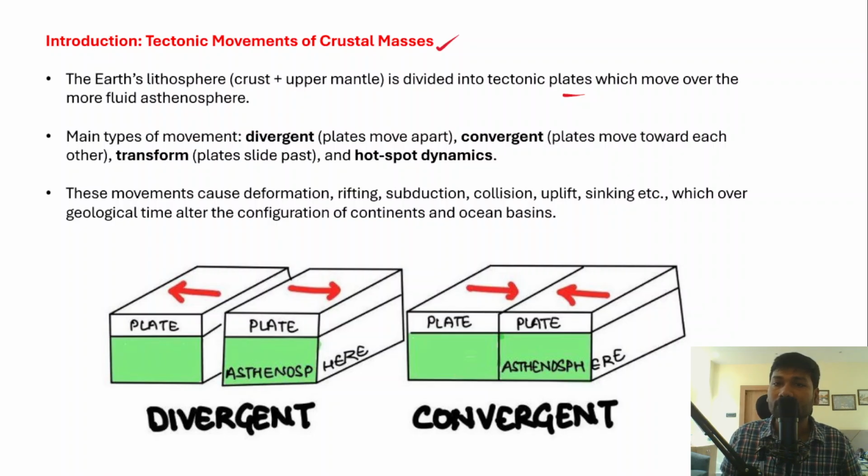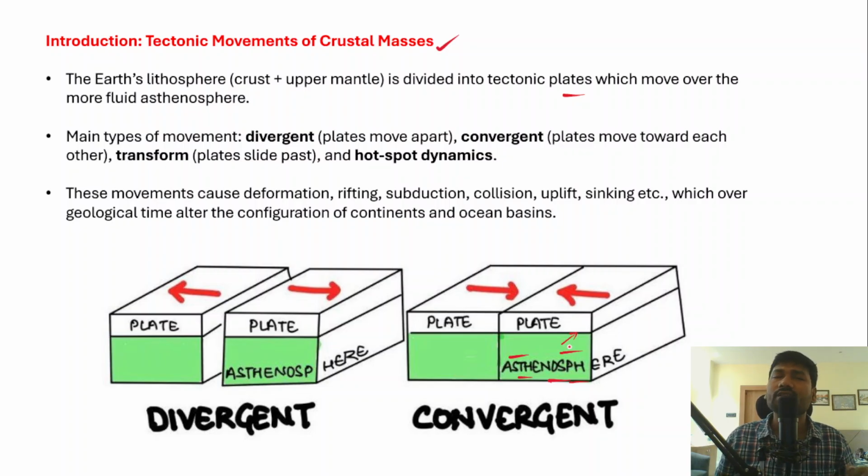Imagine that this is an asthenosphere, and the crust and the upper mantle consist of tectonic plates, and these plates move over a fluid asthenosphere. This asthenosphere is fluid in nature. So the crust and the upper mantle have the tectonic plates, and those tectonic plates usually move over the asthenosphere.